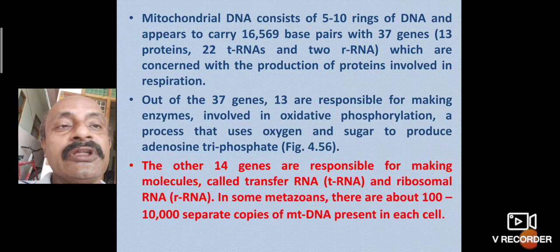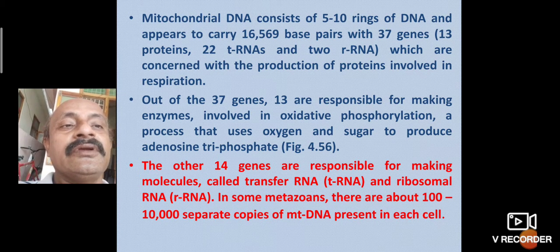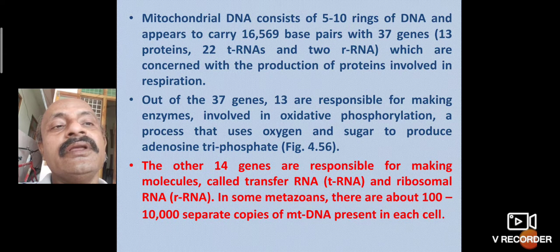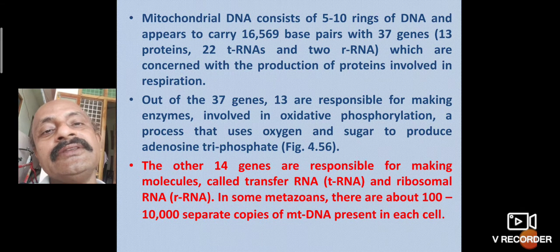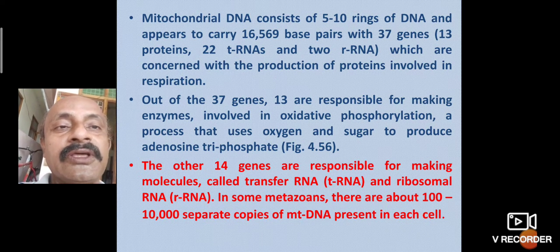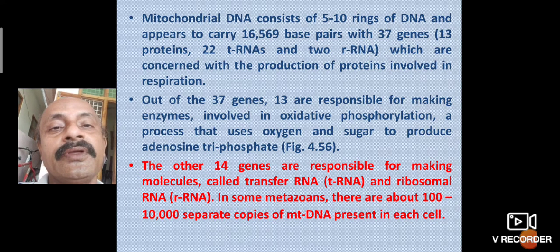The other 14 genes, plus the 13, make 37 genes. 13 are for ATP synthesis, and 14 genes are responsible for making RNA molecules: transfer RNA and ribosomal RNA.